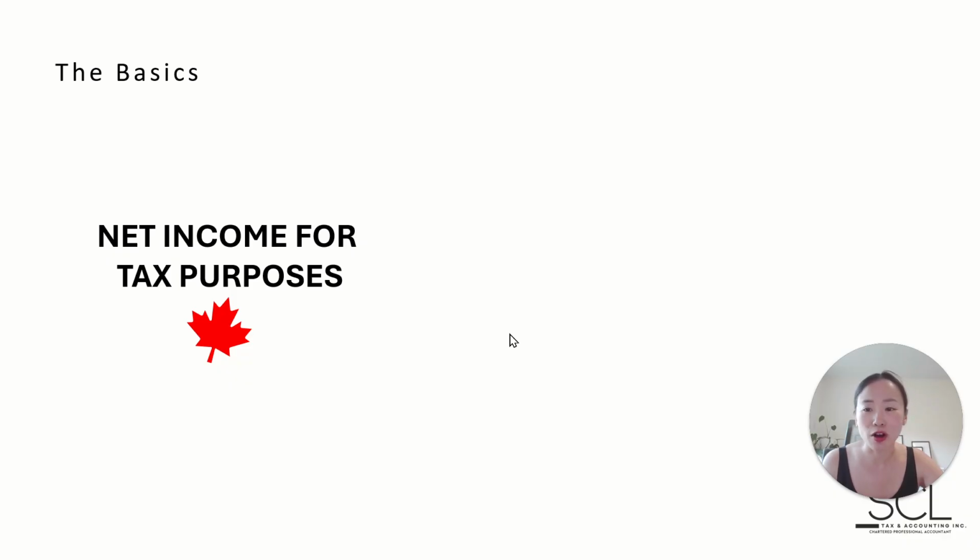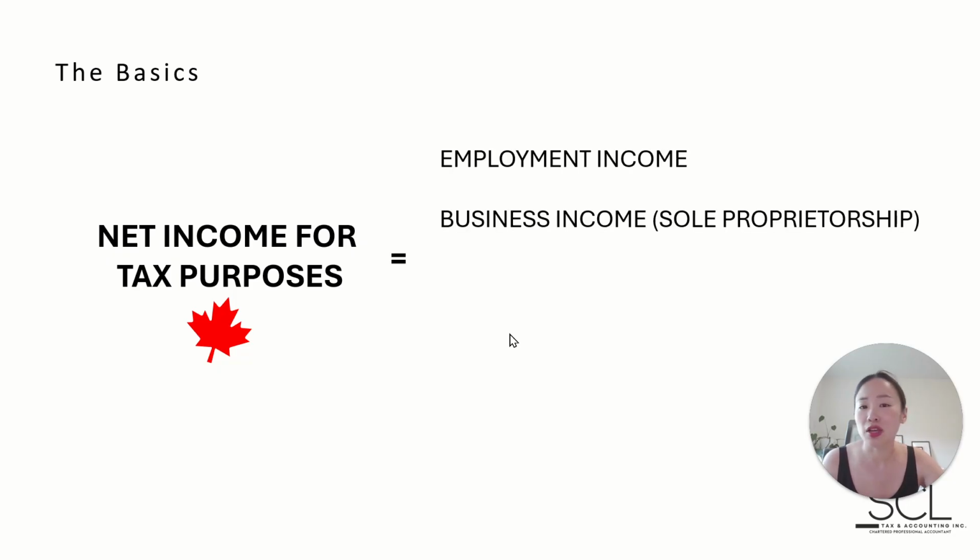So first off, understanding this definition of net income for tax purposes. We as individuals can have many sources of income. We can have employment income. We can have business income. So if we have a sole proprietorship, that is, we did not incorporate the business, then that business actually is one and the same. It's the same legal entity as us as an individual. And so they're earning self-employment income, right?